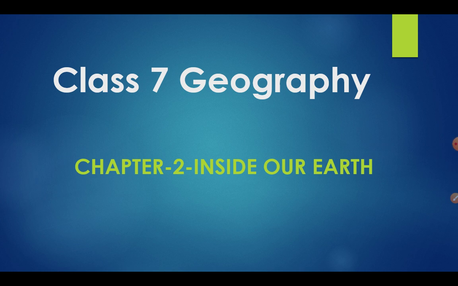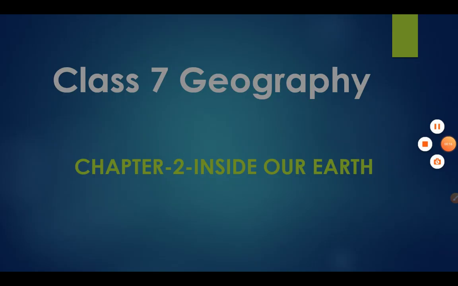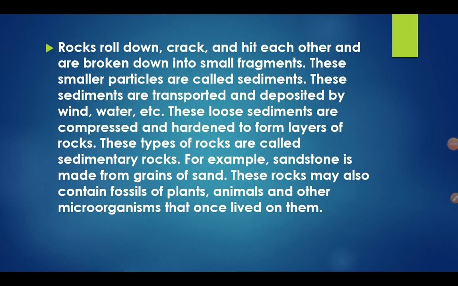Today, I am going to explain to you Chapter 2, Inside Our Earth, Class 7, Subject Geography. In the previous classes, I explained the three major layers of Earth, that is crust, mantle, and core, right? As well as I briefly explained the three types of rock: igneous rock, metamorphic rock, and sedimentary rock. Students, today I am going to explain sedimentary rocks and their formation, right?